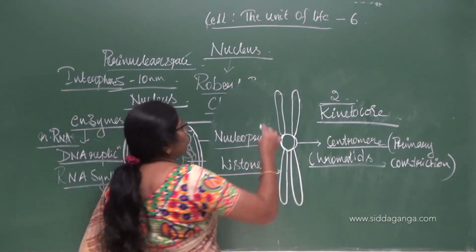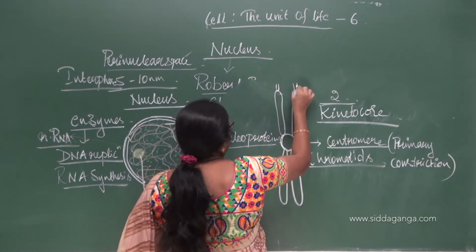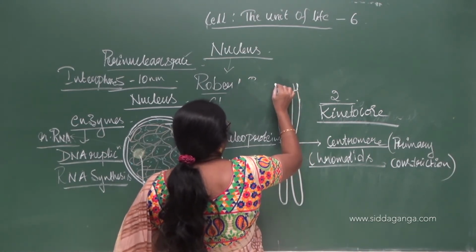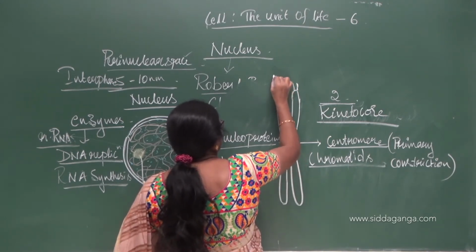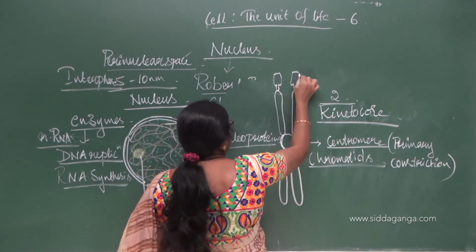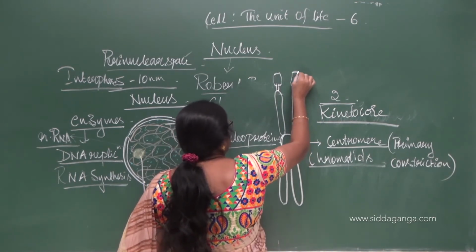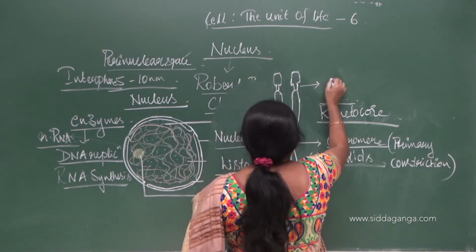In some chromosomes, you may also find a secondary constriction like this, and the terminal part of the chromosome, the end part, is attached to this like this.